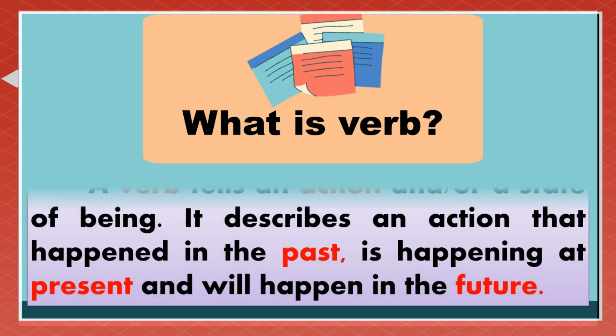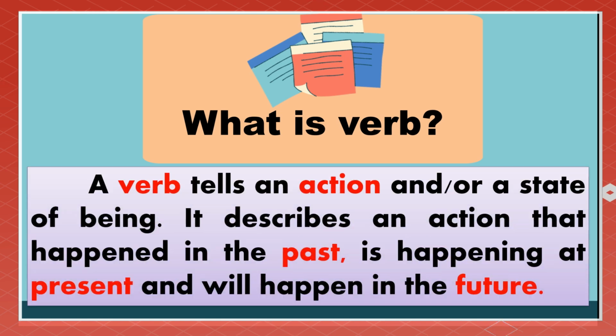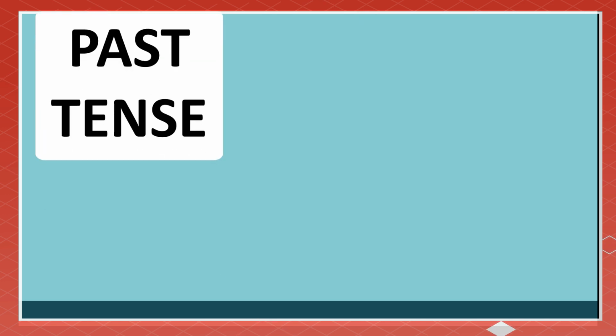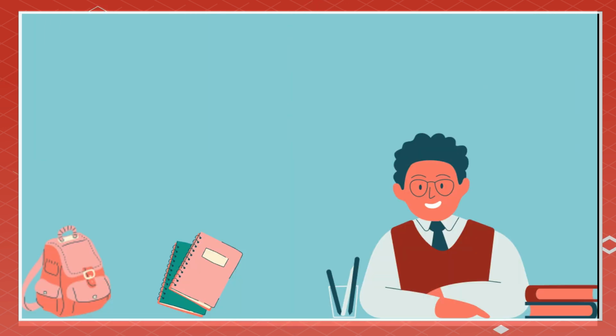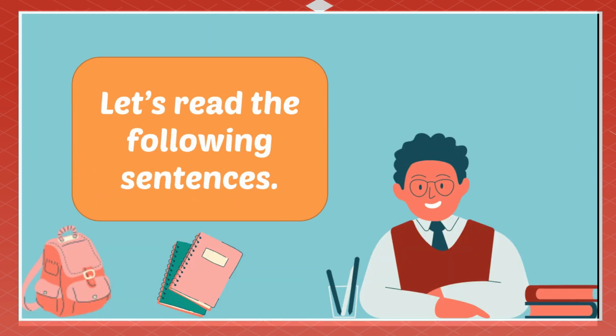What is a verb? A verb tells an action and or a state of being. It describes an action that happened in the past, is happening at present, and will happen in the future. What is past tense, present tense, and future tense? Now, let us read the following sentences for us to understand deeper the meaning of the tenses of the verb.